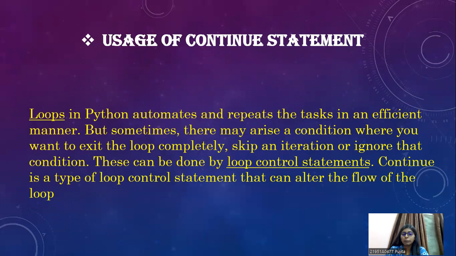Continue is a type of loop control statement which can alter the flow of the loop. In these kinds of conditions, the continue statement is used only to alter the flow of the loop. Like if it keeps going, you can stop it in between and start a new statement. So it helps you to continue like that. Continue statements help you change the flow of the loop. This is why the continue statement is used.